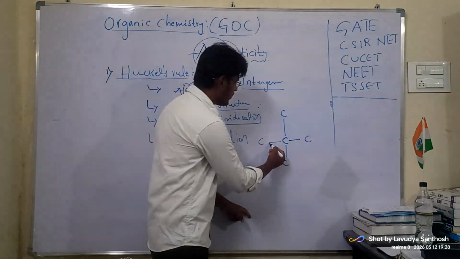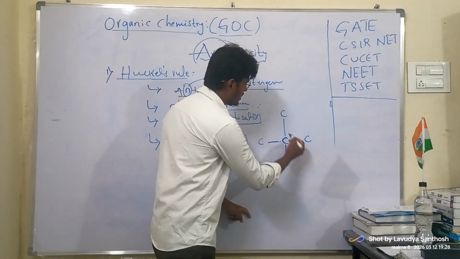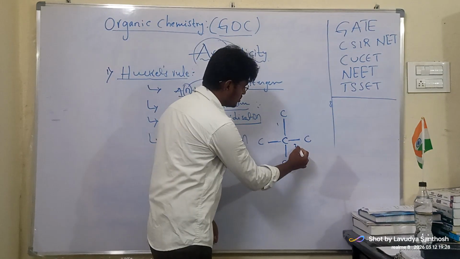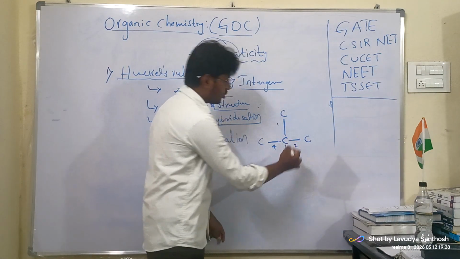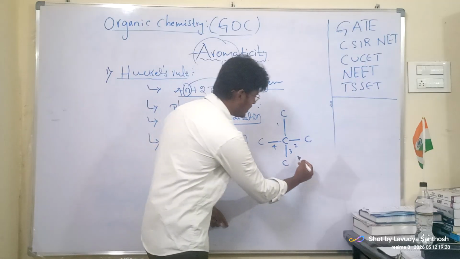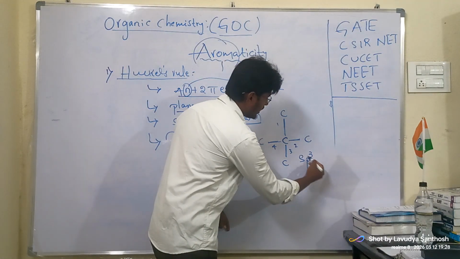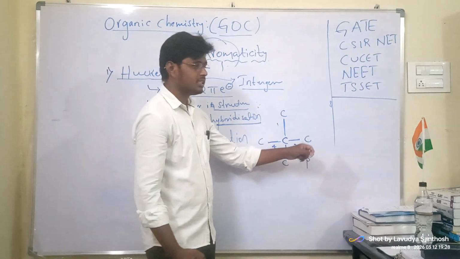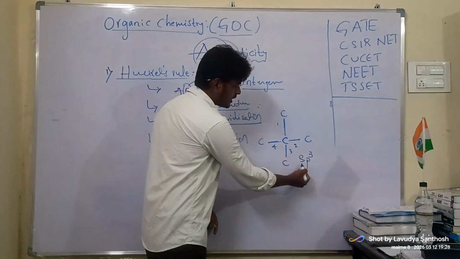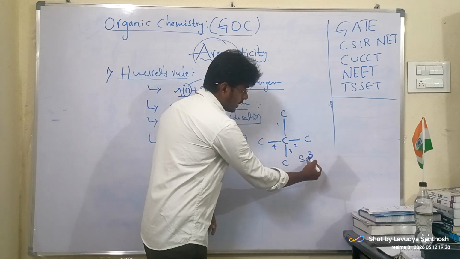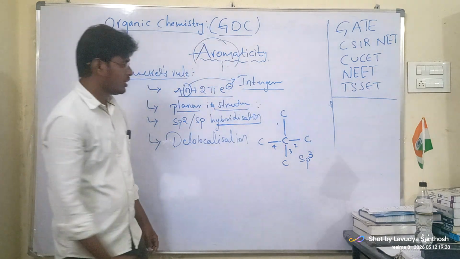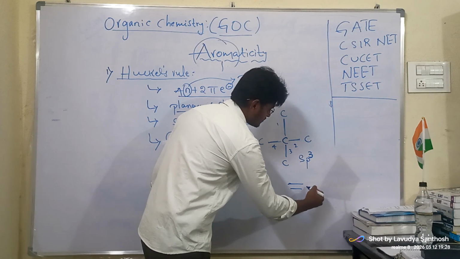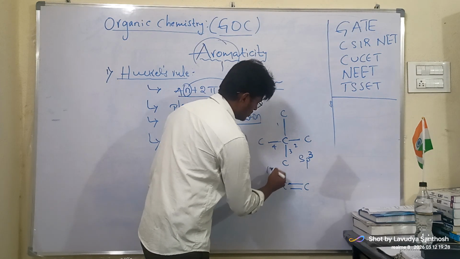If it has 4, each sigma bond is connected to one more carbon. So 1, 2, 3, 4. This is sp3. Number of sigma bonds minus 1 gives sp3. Now you see here, for example, you take ethene.